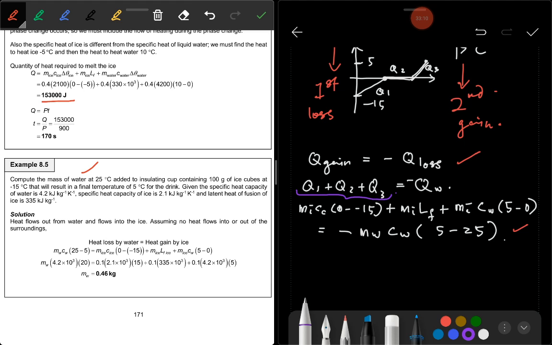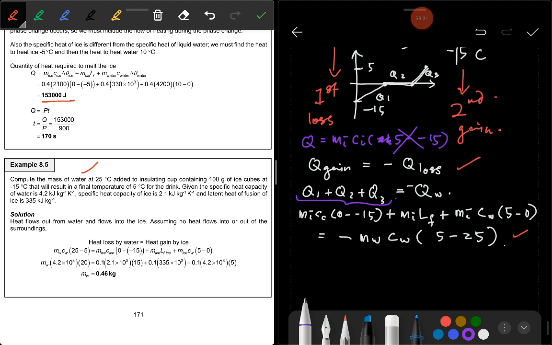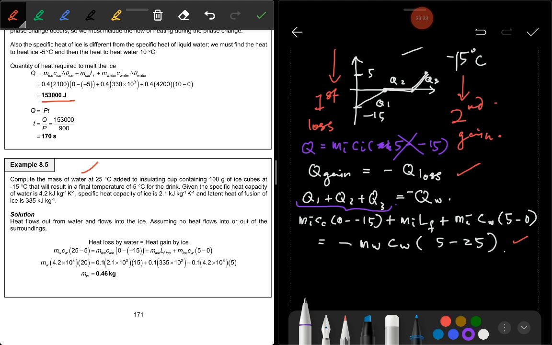You cannot simply use just one equation, Q is equal to M ice, C ice, and then here is minus 5 minus minus 15. Cannot. This is wrong. You cannot do it like that. You have to calculate for Q1, Q2, and Q3.